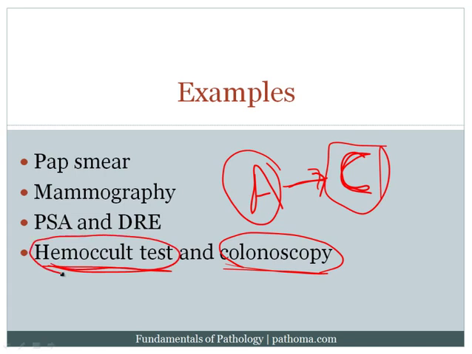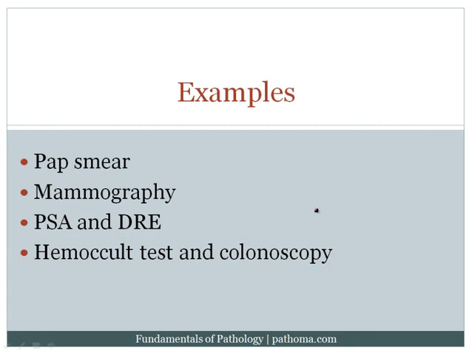The Hemocult test has the ability to detect occult blood within the stool, and that occult blood could be indicative of a large adenoma, or it could be indicative of a carcinoma. And so we want to catch adenomas before they become carcinoma, or we'd like to catch carcinoma before it actually produces clinical symptoms. So these are some important examples of mechanisms of screening, and hopefully by now you've got the general idea in your mind of the benefits of screening.